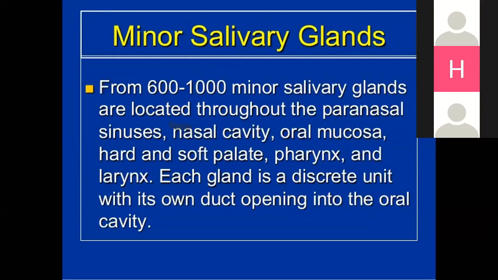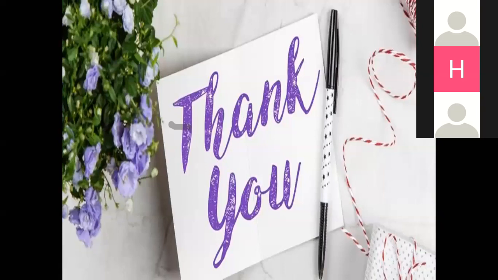There are 600 to 1000 minor salivary glands, located throughout the paranasal sinuses, nasal cavity, oral mucosa, hard and soft palate, pharynx, and the larynx. Each gland is a secretory unit with its own duct and opening into the oral cavity. So this is all about the salivary gland, inflammatory disorders, and the anatomy and functions of the salivary gland.